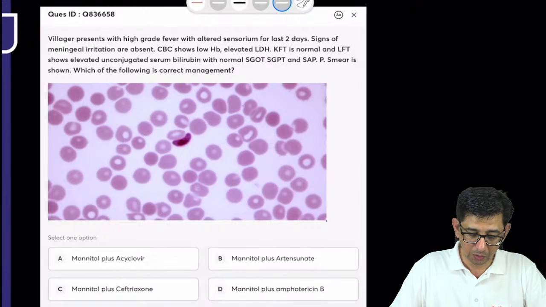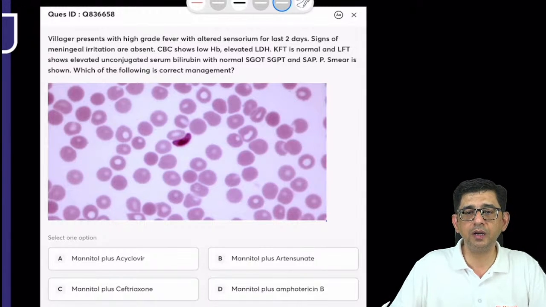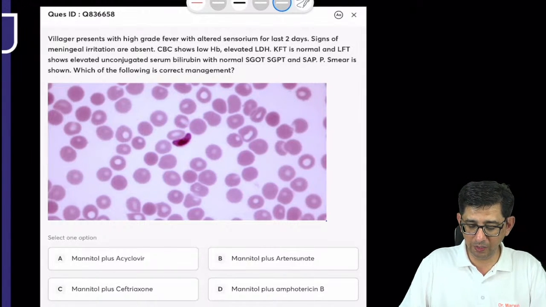Okay, so we look at a very bread and butter kind of question. A villager comes with altered sensorium for the last 2 days. Signs of meningeal irritation are absent.